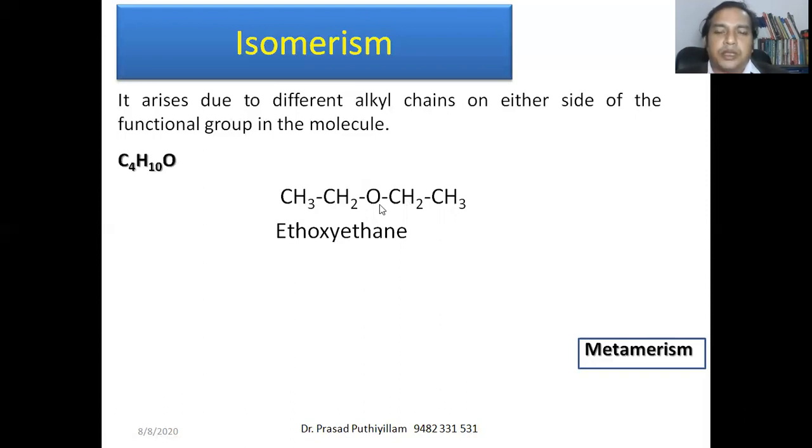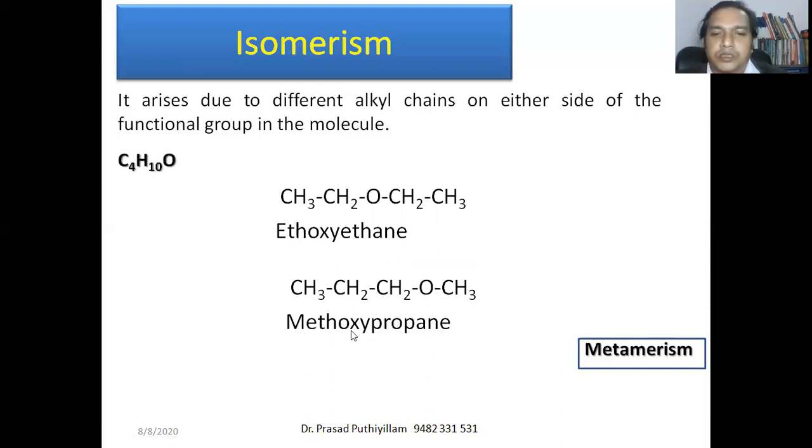The molecule can also be written with oxygen in the second position, or oxygen to the right position. Then also it becomes the second position only in this structure. So that type of arrangement, that is CH3, CH2, CH2O, CH3. Here also the number of carbon is 4, number of hydrogen is 10, and 1 oxygen is there. So here the functional group present is methoxy, attached to a propane molecule. Therefore, it is methoxypropane. So ethoxyethane and methoxypropane are metamers, or these are the example for metamerism.